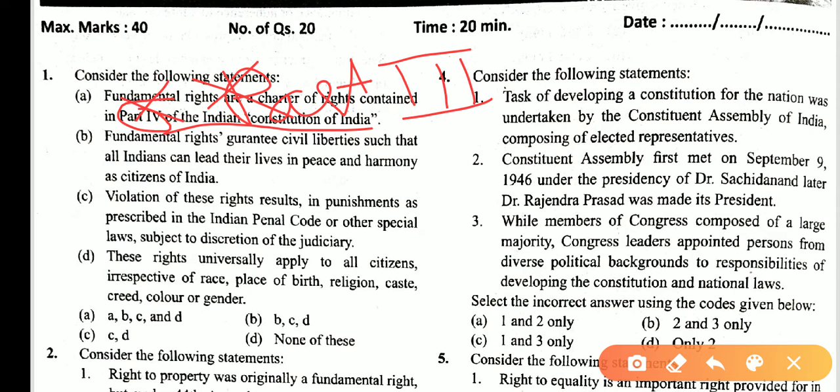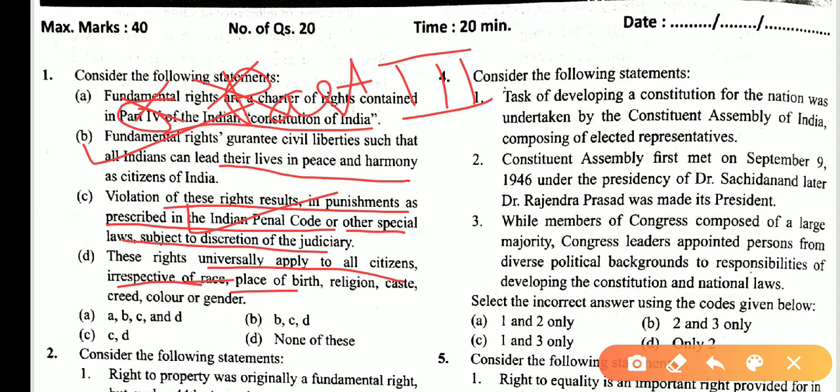Fundamental rights grant civil liberties such that all citizens can lead their lives in peace and harmony as citizens of India. Violation of these rights results in punishment as prescribed in the Indian Penal Code or other special laws, subject to the discretion of the judiciary. You know that fundamental rights are enforceable and justiciable in nature, so this statement is correct. These rights apply universally to all citizens irrespective of place of birth, race, religion, caste, creed, color, and gender. This statement is also correct.